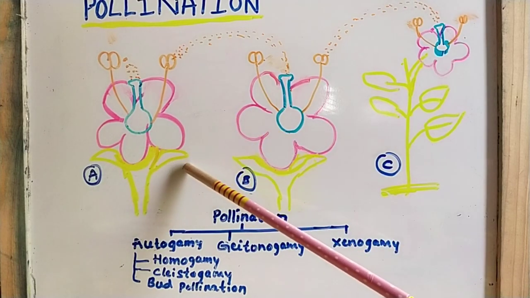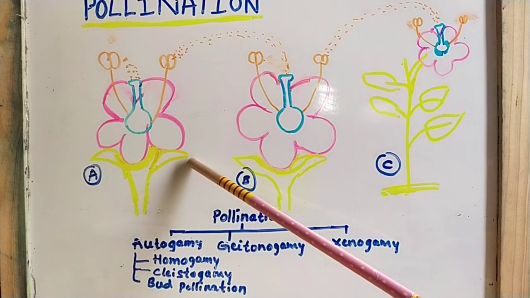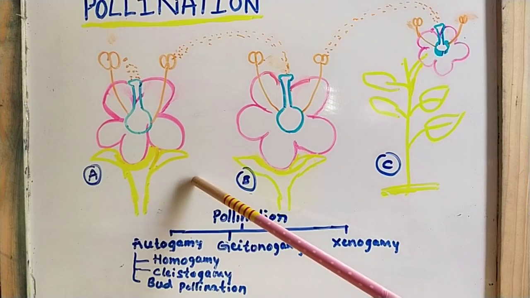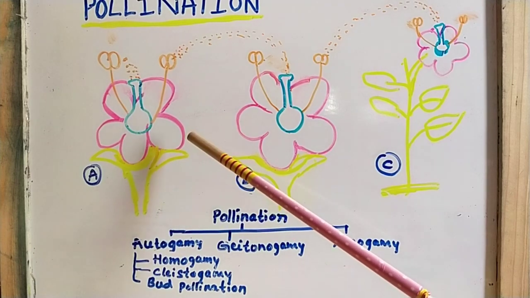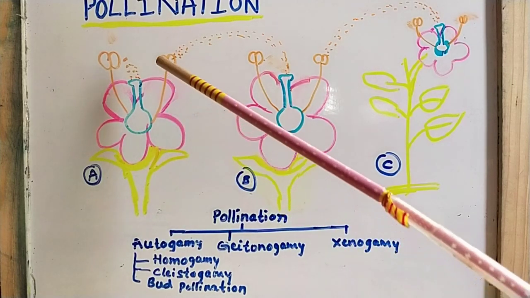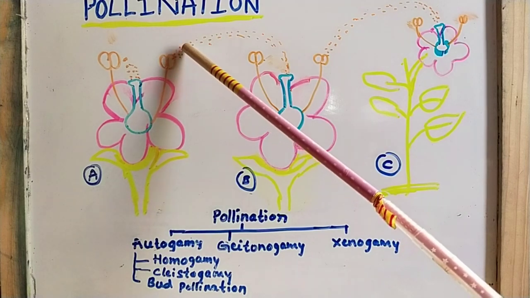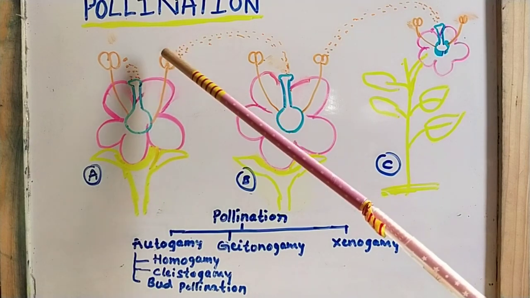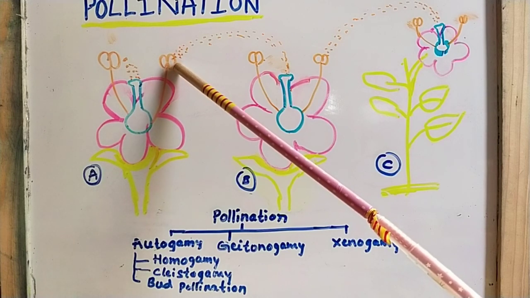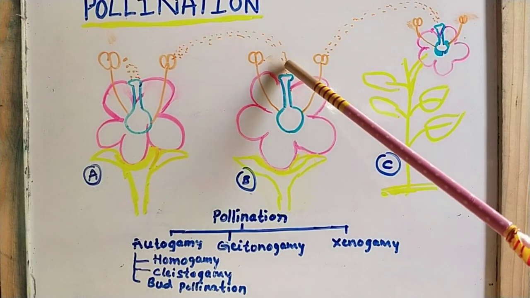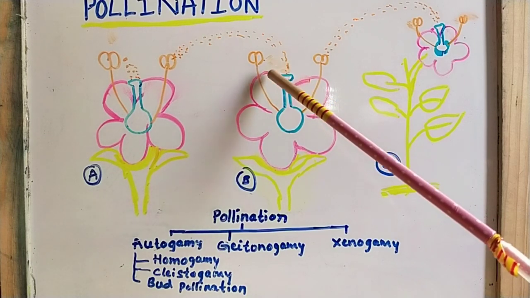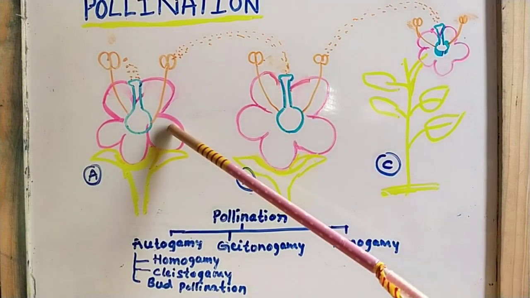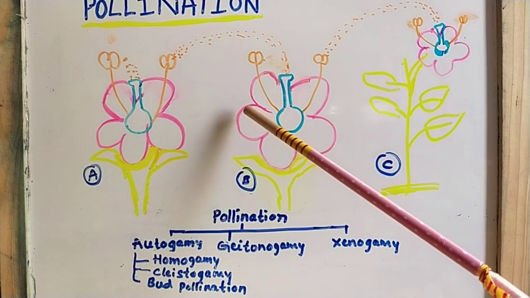But where are these 2 flowers present? They are present on the same plant. That you have to remember. Understood? Here, in geitonogamy, pollen grains are transferred from the anther of a flower to the stigma of another flower, which are born on the same plant. So these 2 flowers are present on the same plant.